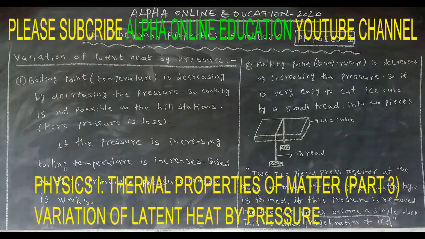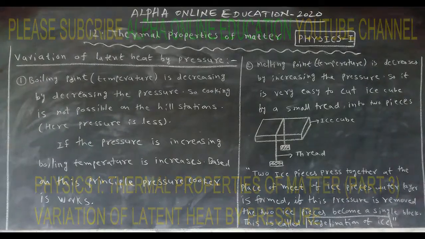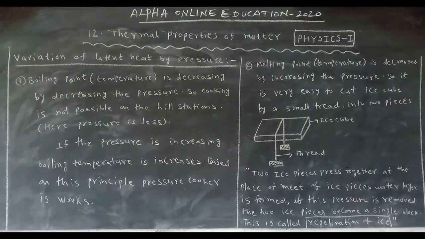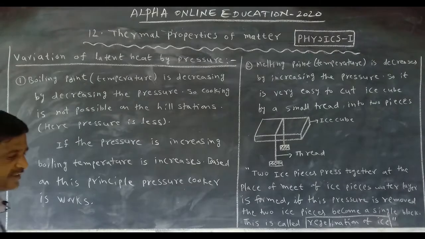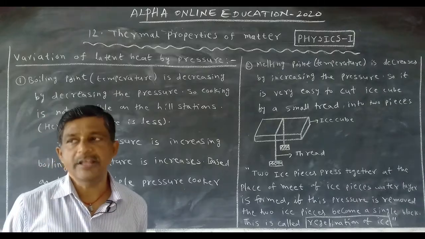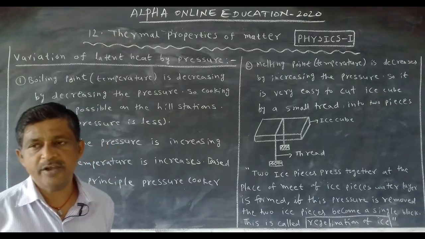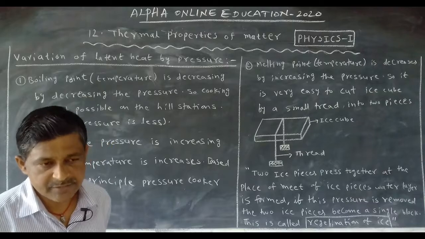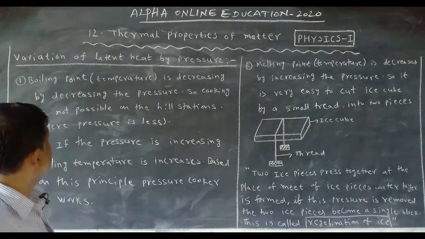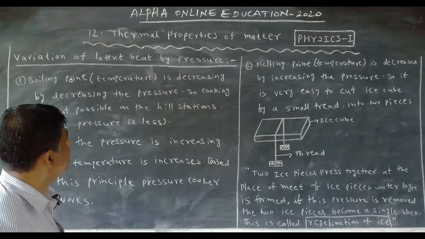In the previous class we studied latent heat and specific heat, and how we can measure them. Today we will discuss the variation of melting point and boiling point. At melting point and boiling point we can also use the latent heat. So, the variation by pressure.